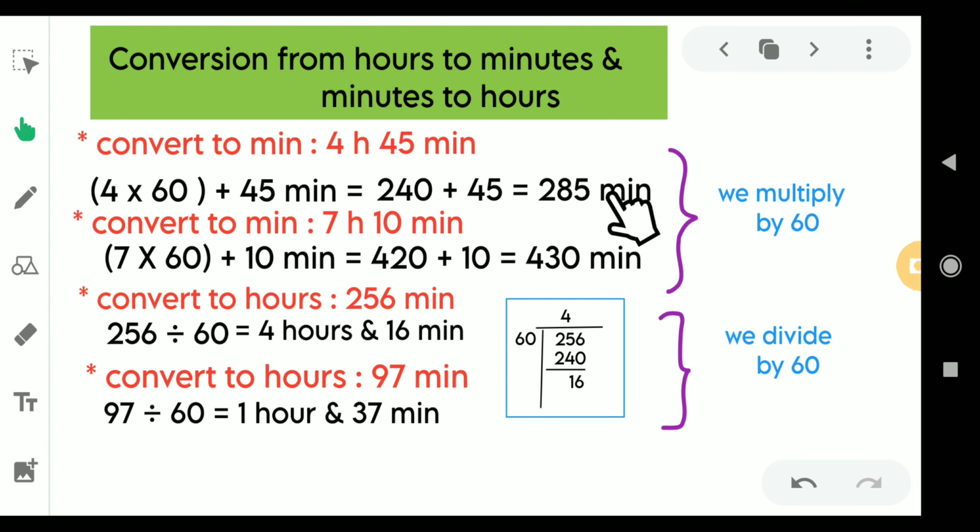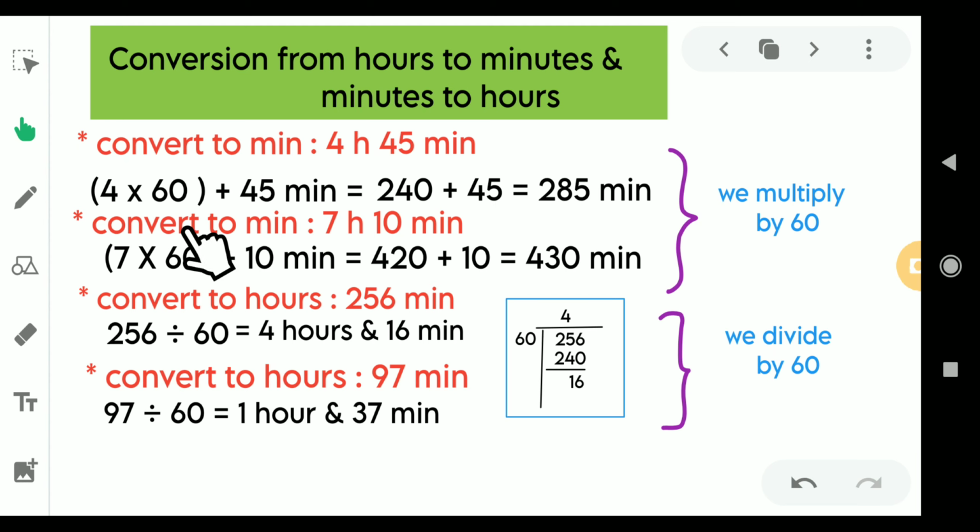Understood? Let me repeat. 4 hours can be converted into minutes as 4 times of 60, and we write 45 minutes as it is. 4 times of 60 would be 240, and 45 minutes as it is. So if we add both, it would be 285 minutes. Look at here. Now hour has been converted into minute.